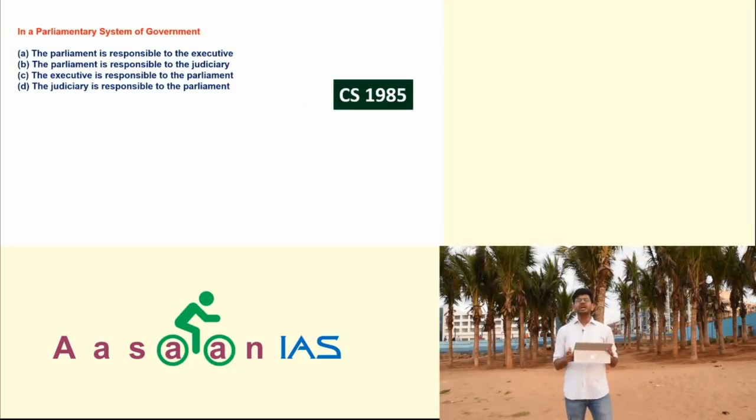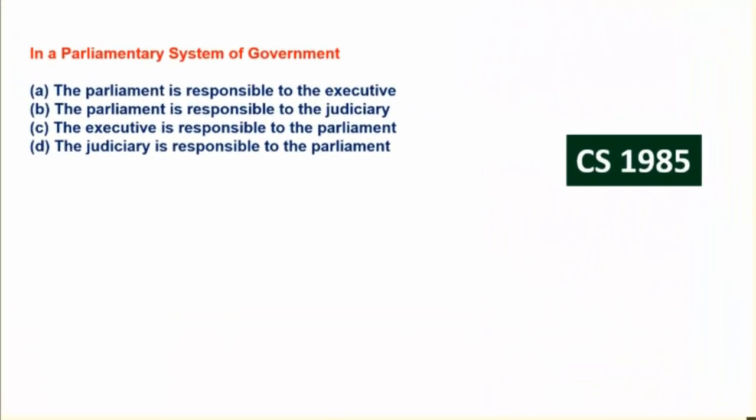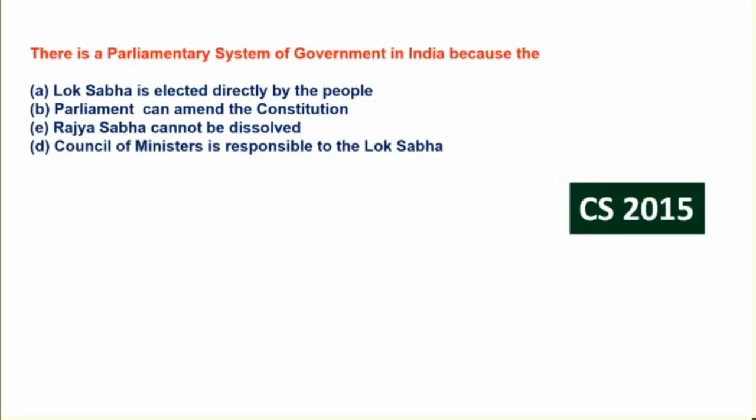Now take this question asked in 1985. In a parliamentary system of government, A, the parliament is responsible to the executive, B, the parliament is responsible to the judiciary, C, the executive is responsible to the parliament, D, the judiciary is responsible to the parliament. Again, you understand the executive is responsible to the parliament. Same question with little modified options. So, C is the answer.